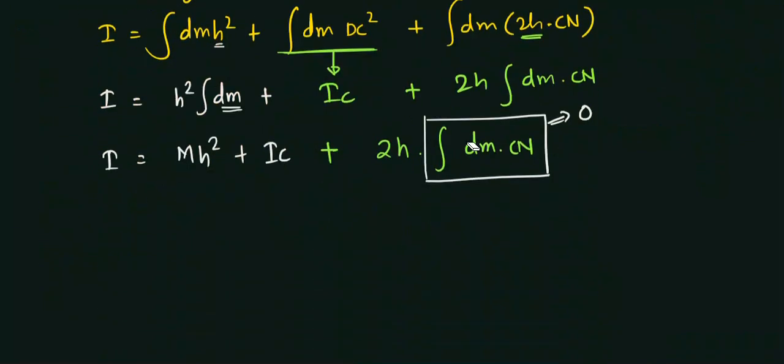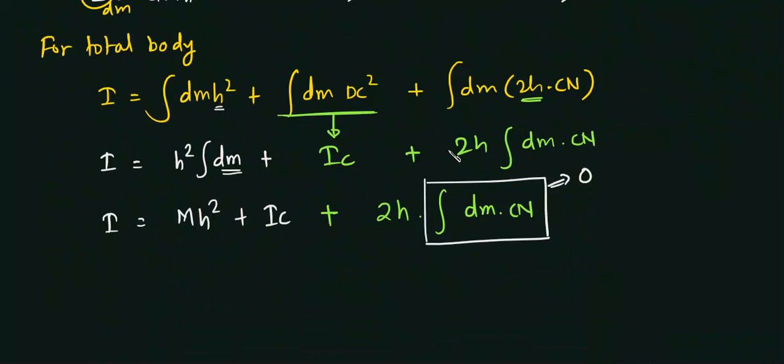Okay, individually it is not 0, but the addition of all these will become 0, due to what? Uniform mass distribution.